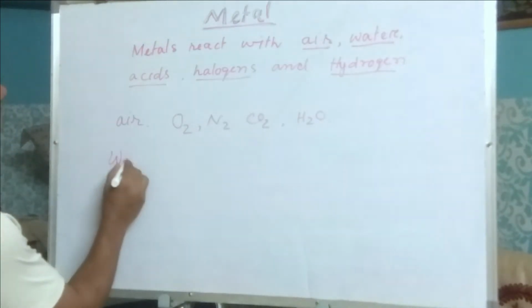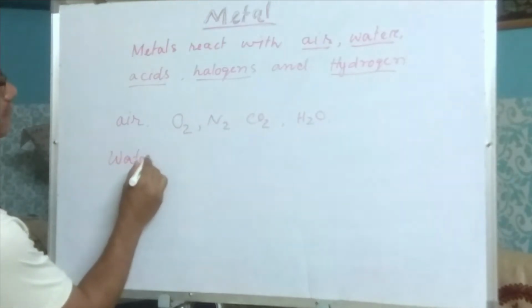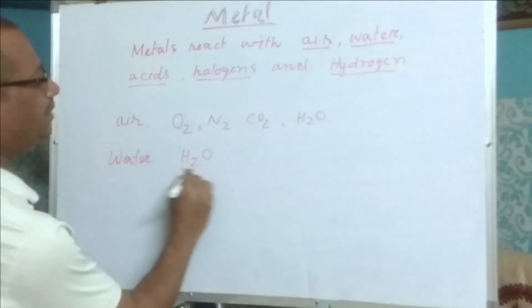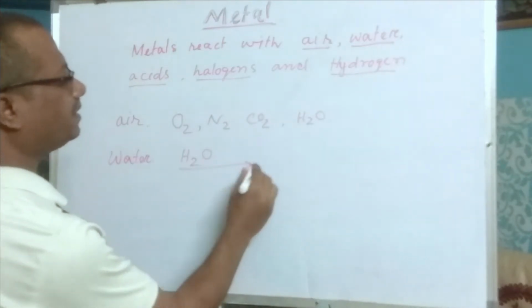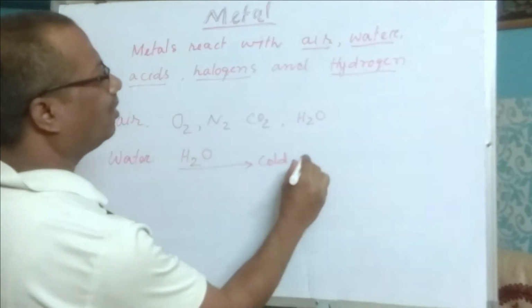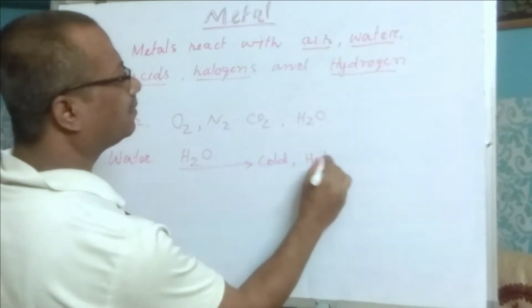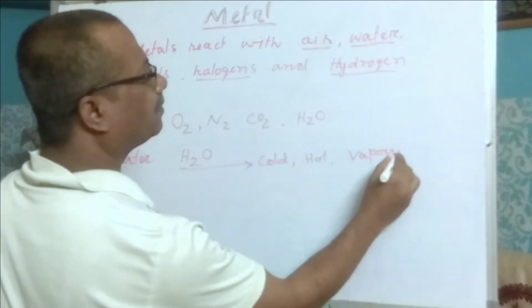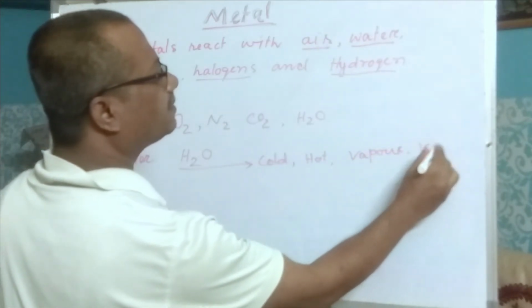Water means H2O. It may be found in three states: cold water, hot water, vapor or ice.